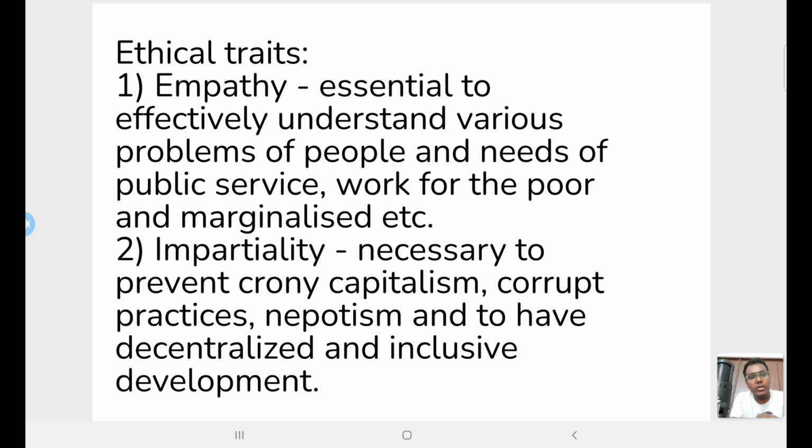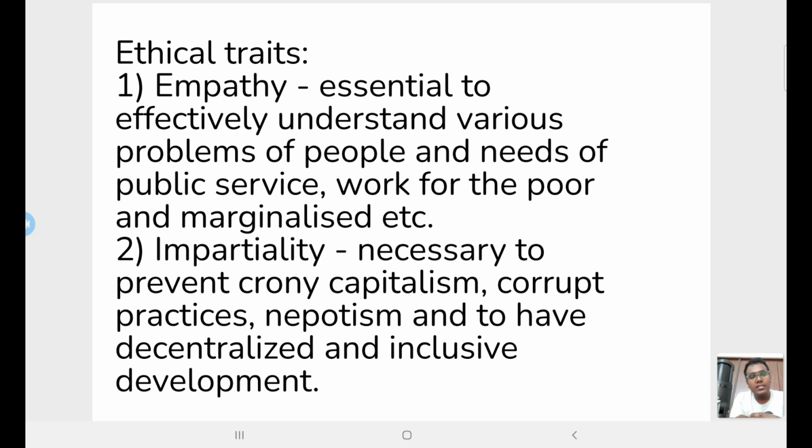Then only we can do whatever we want. We will take up big projects, we will give the big projects to our relatives or to the people who pay us most bribes. That's why we find a lot of centralization. Why the state of decentralization is poor in India is because of that. We don't want many people to be involved in decision making. We don't want people to know about decision making.